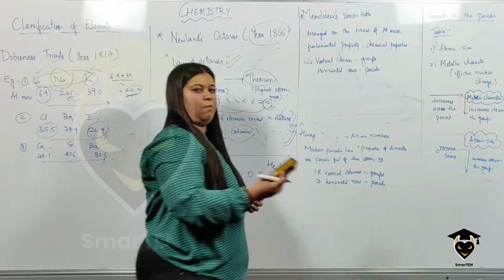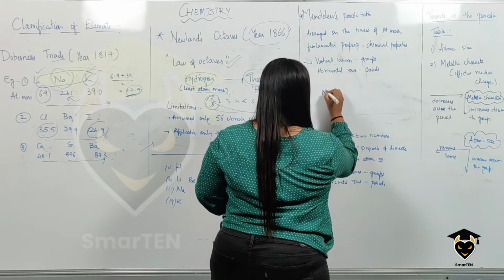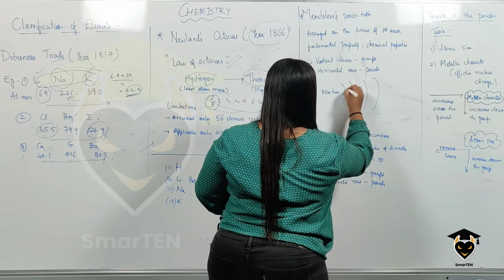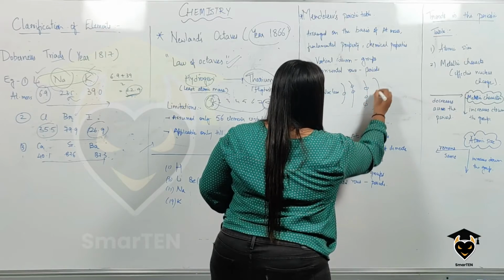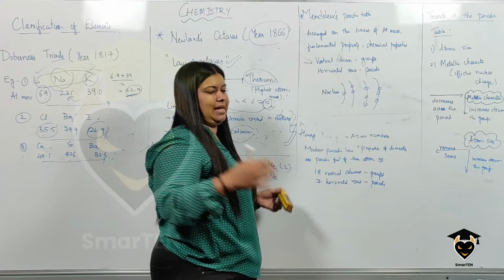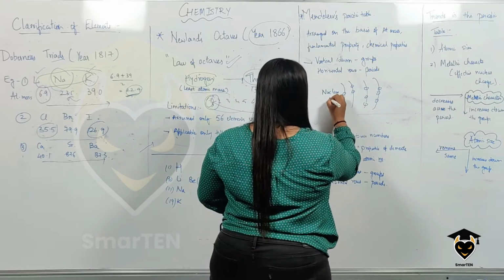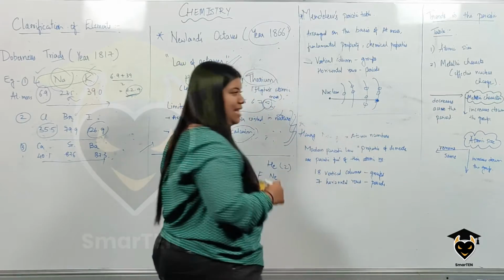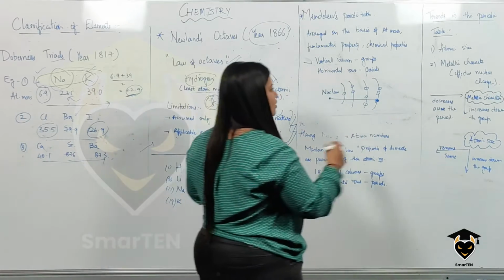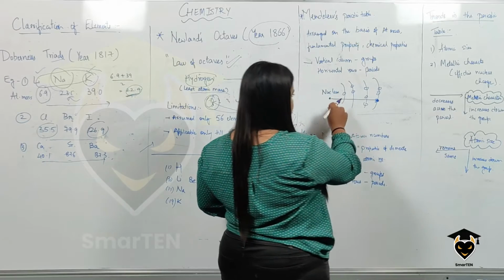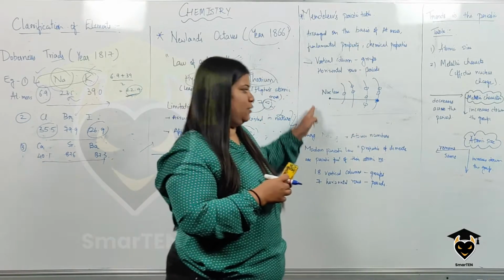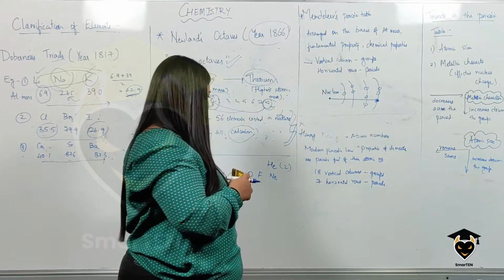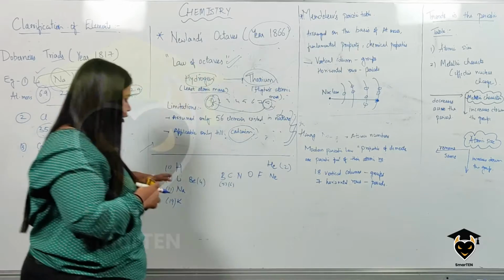What do I mean by atomic size? You have the nucleus here, and you have your shells, and you have the electrons filled here. Atomic size or atomic radius means the distance from the center of the nucleus to the outermost shell. Now, what happens to the atomic size as we go down the group and as we go across the period? To know this, we have to know the atomic numbers of the elements.